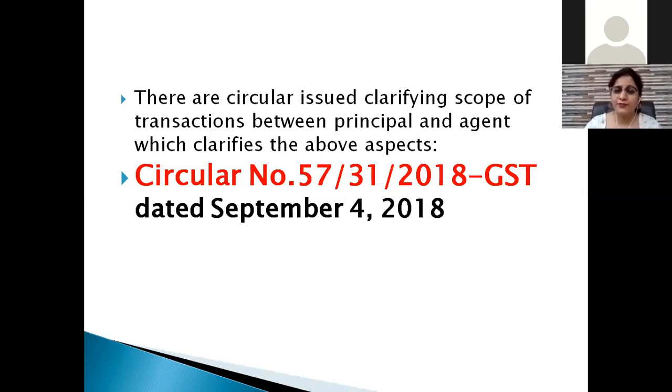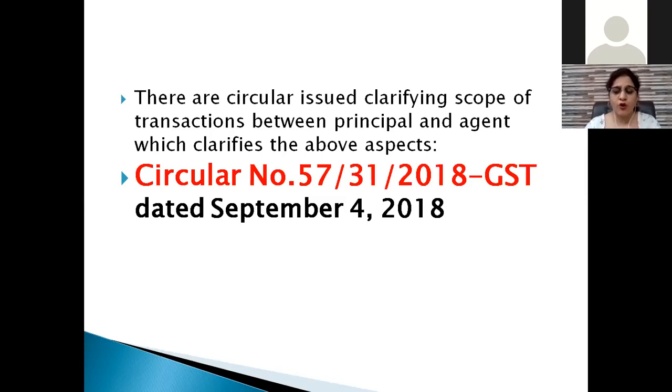That's why there is a difference of opinion regarding the relationship of the principal and the agent. When it will be considered as an agent or a principal, the department had to come up with a circular, and they came up with circular number 57. In this, they have given four scenarios. In the first scenario, Mr. A is in Delhi and I am at Jalandhar, and I tell him to kindly procure some goods and send them to me. In that case, he is my agent.